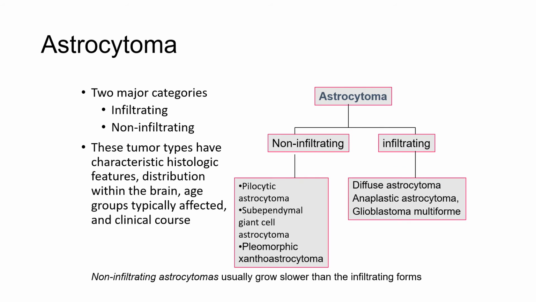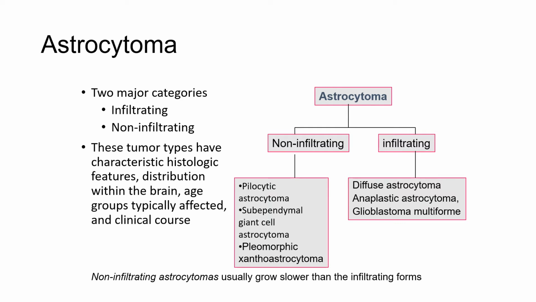The two major categories of astrocytic tumors are infiltrating astrocytomas and non-infiltrating astrocytomas, of which the most common are the pilocytic astrocytomas. These tumor types have characteristic histologic features, distribution within the brain, age group typically affected, and clinical course.